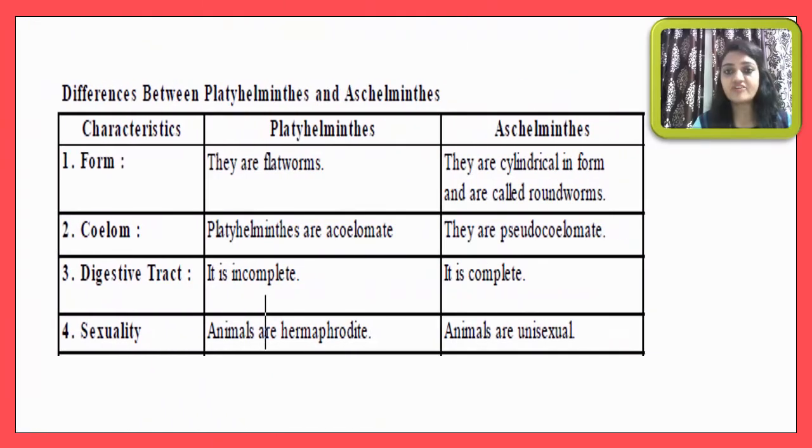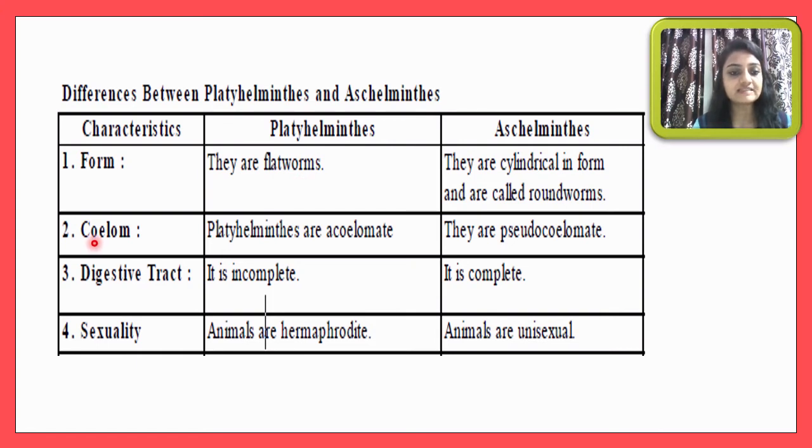So now let me discuss some differences and compare between Platyhelminthes and Aschelminthes. Such a question may be asked in the board examination for 2 marks. So here some characteristics are listed, and a column is given for Platyhelminthes and for Aschelminthes. First of all, form: they are flatworms, and here Aschelminthes are cylindrical, and that's why they are considered roundworms. And Platyhelminthes are considered flatworms because they have dorsiventrally flat bodies.